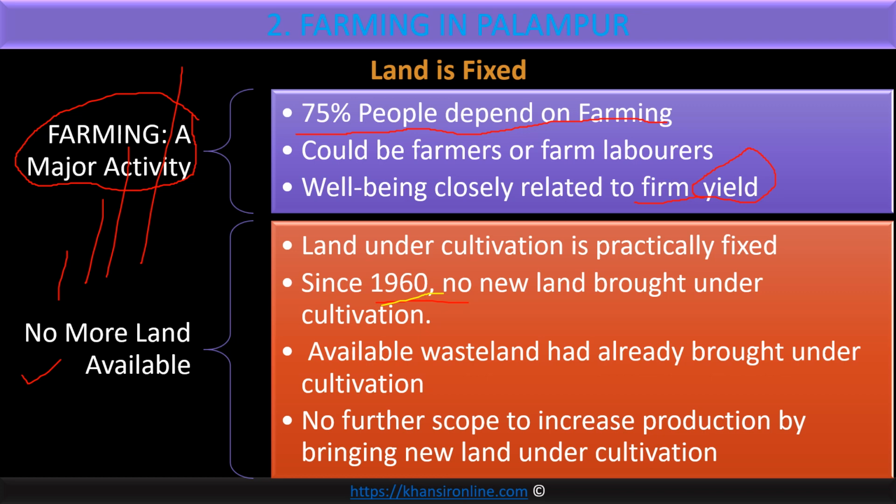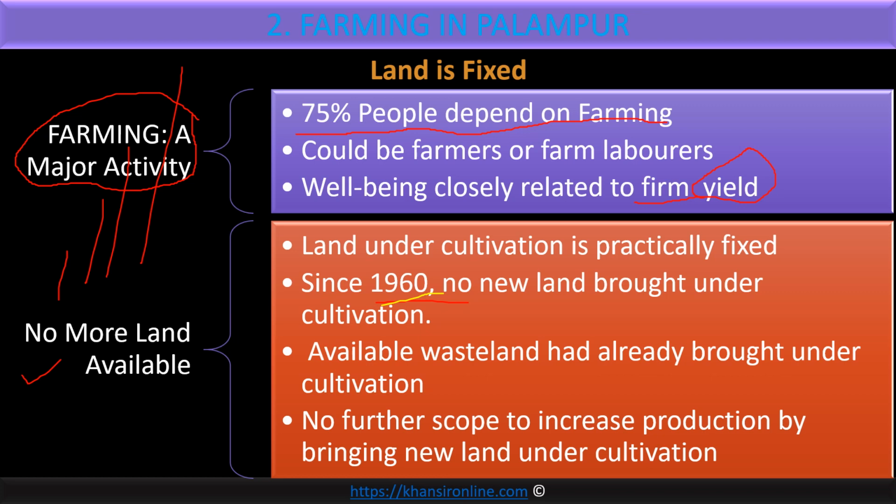But understand here one more point. Population was continuously increasing. So more and more land was brought under cultivation. ज़्यादा से ज़्यादा ज़मीन पे farming की जाने लगी. But the time came, population growth continued. Population is still increasing. But every available land was already brought under cultivation.